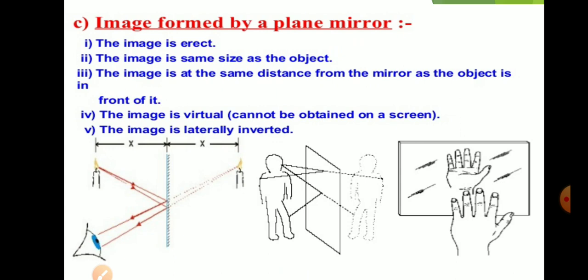Image formed by the plane mirror. This is very important. It is generally asked in CBSE. In case of a plane mirror, the image is erect, it is virtual, it is of same size, the distance of the image is the same as the distance of the object, and the image is laterally inverted, meaning the image gets shifted by 180 degrees. Your right hand appears to be the left hand.